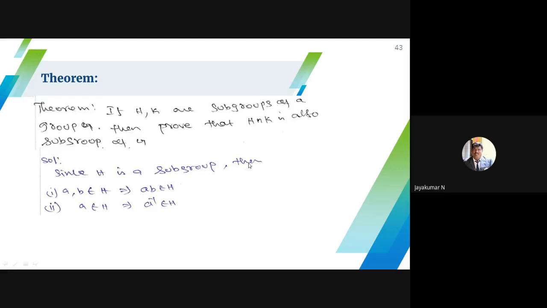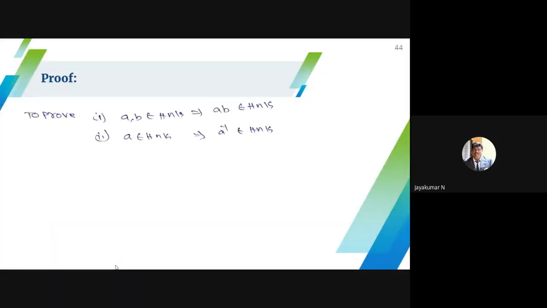Since H is a subgroup, two conditions exist, closure and inverse. Similarly, K is also a subgroup, so closure and inverse exist by the theorem. Then I have to prove that H intersection K is a subgroup. If we choose two elements in H intersection K, the closure axiom should be satisfied. If we choose any element in H intersection K, A inverse should exist.